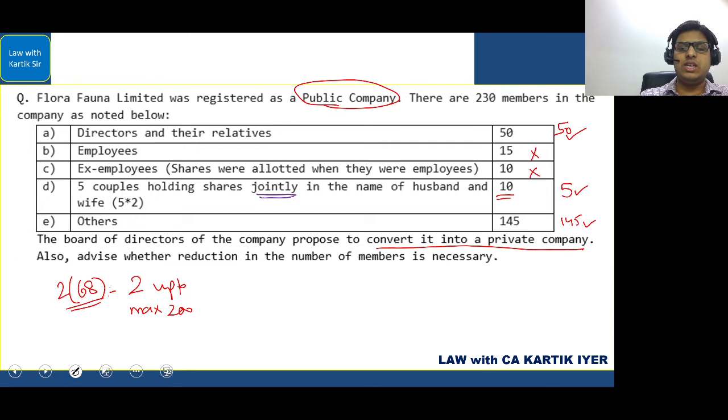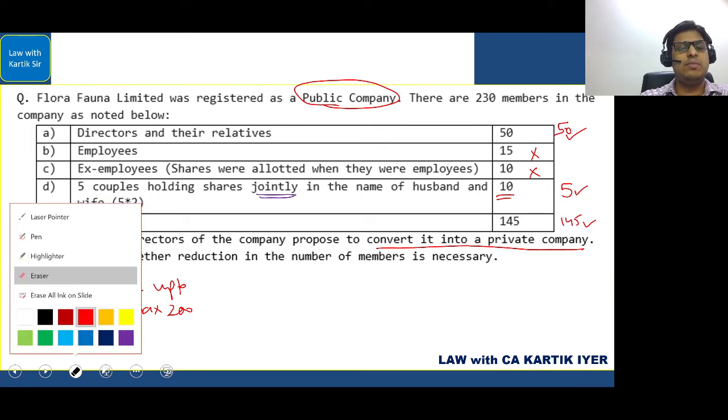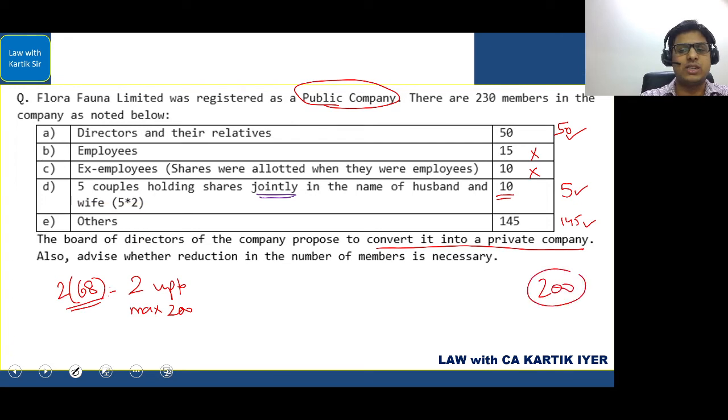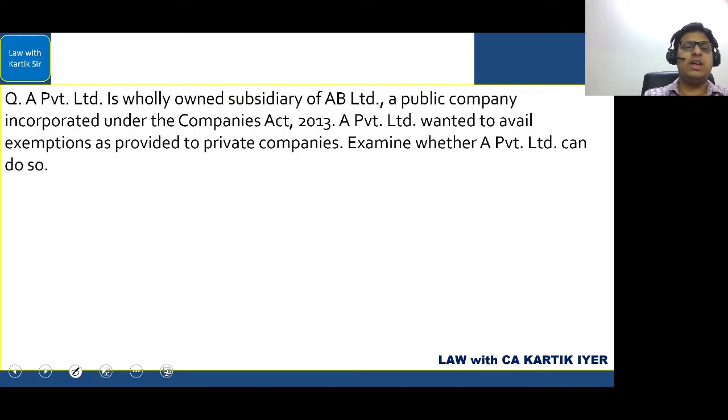Now the total comes to exactly 200, which is satisfying the limit. Exactly it is satisfying the limit because maximum we can have 200. So they have asked advice whether reduction in the number of members is necessary. The answer is no. There is no reduction required. Easy. Okay. Next one. A Private Limited is wholly owned subsidiary of AB Limited, a public company incorporated under the